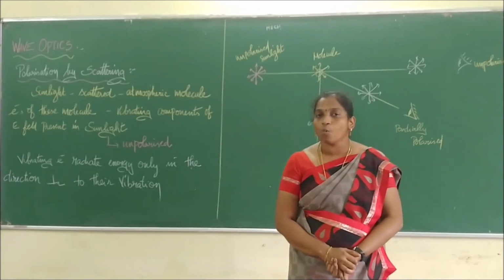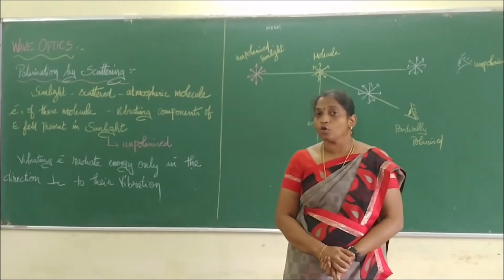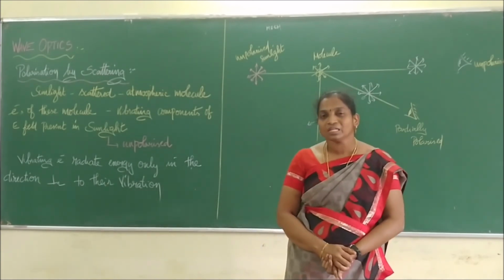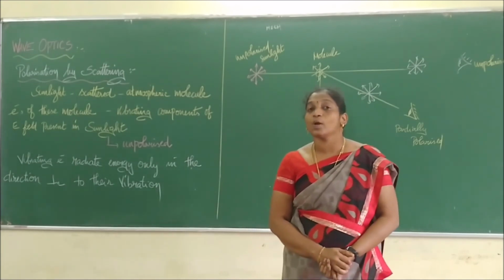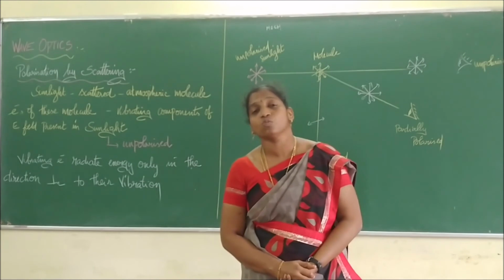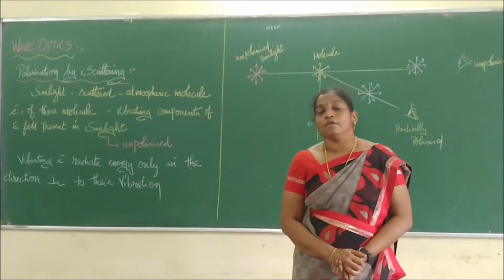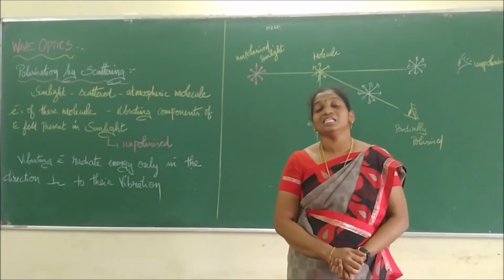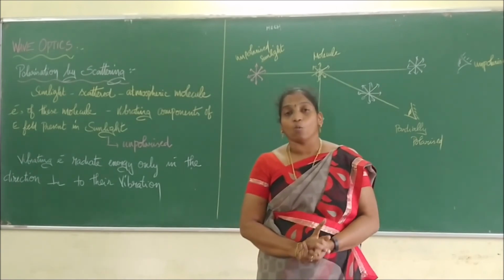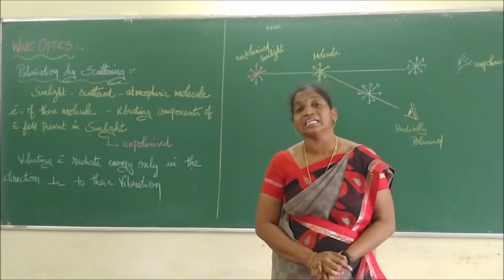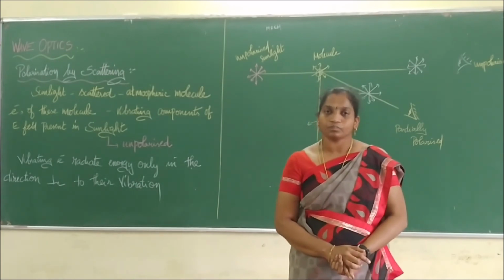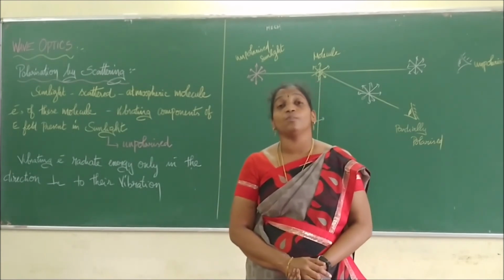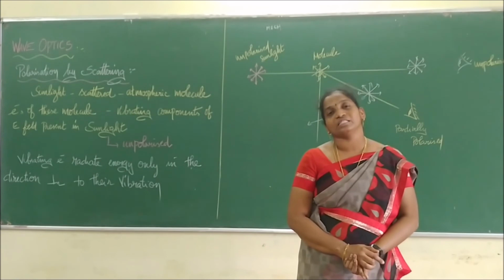All other directions will have unpolarized light. I hope you know what is meant by unpolarized light and polarized light. Polarized light means it has vibration only in one direction. Then we can call that what? Polarized light. And they proved that when I view the sunlight interacting with the molecule in a perpendicular manner, then we can see only one-dimensional vibration. We call that type of light polarized light. In other directions, we can get partially polarized or unpolarized light depending upon the position of the viewer.